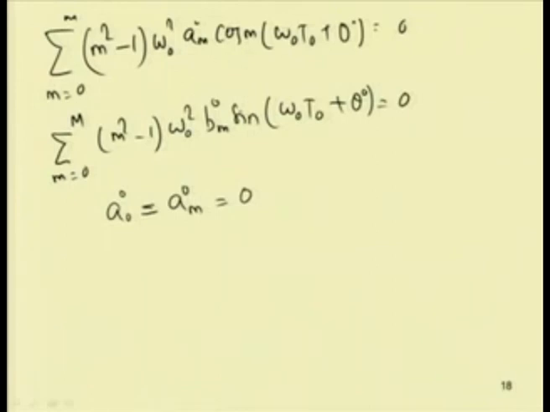Now, we will equate different coefficients of cos and sin to 0, and we can get these equations. In this case we get Am0 equal to 0. Similarly, B00 will be equal to Bm0, which will be equal to 0.